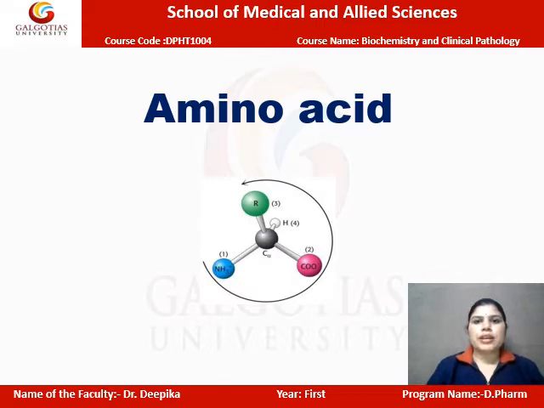Today we will learn about amino acids. Amino acids are organic compounds that contain amine and carboxyl functional groups along with a side chain specific to each amino acid. Amino acids are the structural units or monomers that make up proteins.